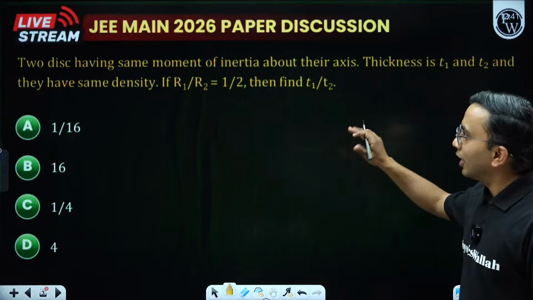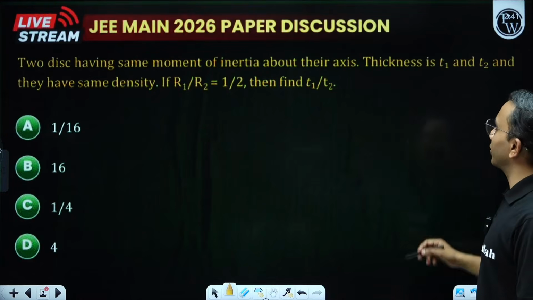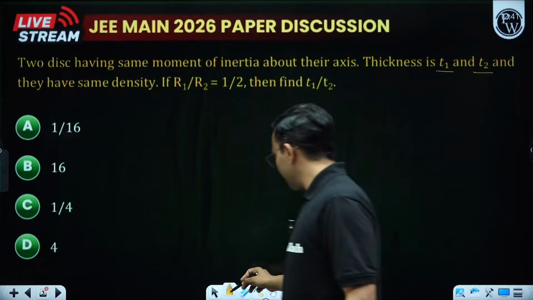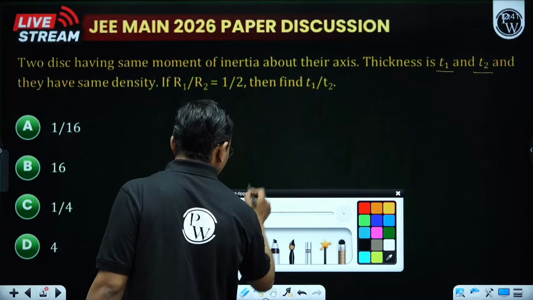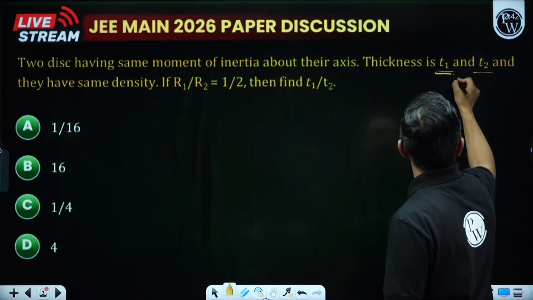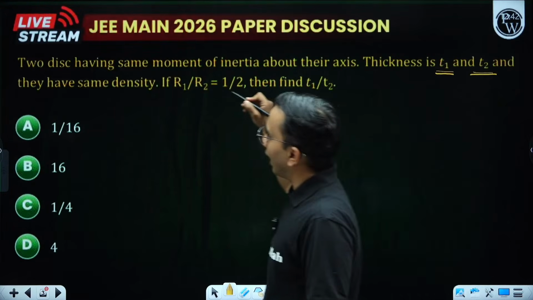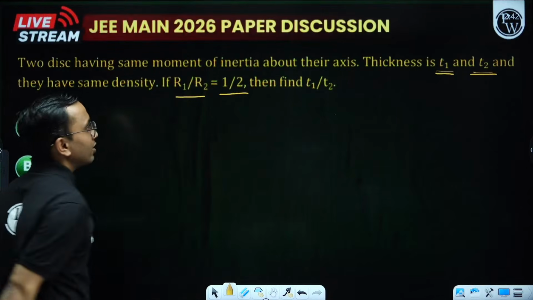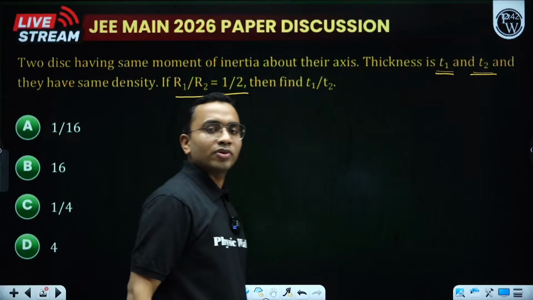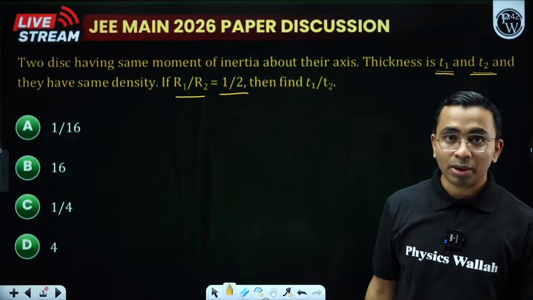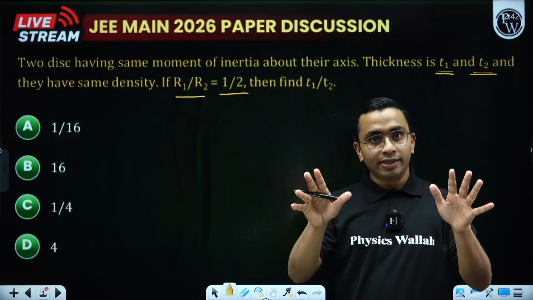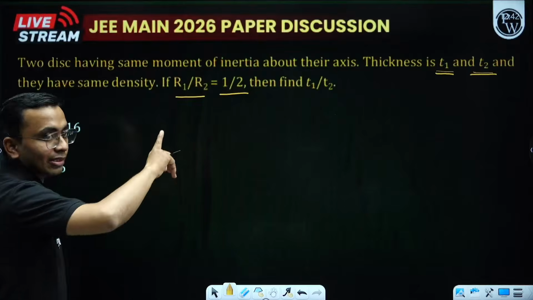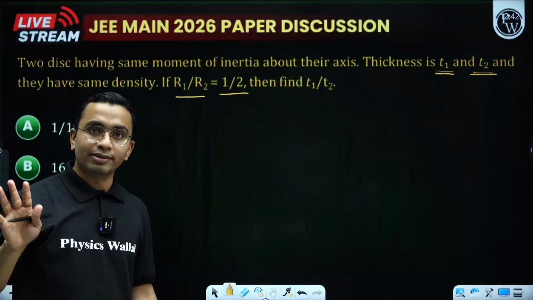Let us read it. Two disks have the same moment of inertia about their axis, the thicknesses are T1 and T2, and they have the same density. If R1 by R2 is this, find the value of T1 by T2. What is the formula for the moment of inertia of a disk about its axis? MR square by 2. So two disks are there, their moment of inertia is the same. We need to relate the thickness with the radius. Density is the same, that is given to us.